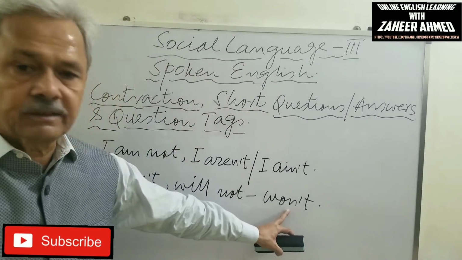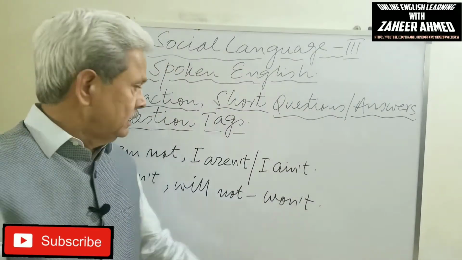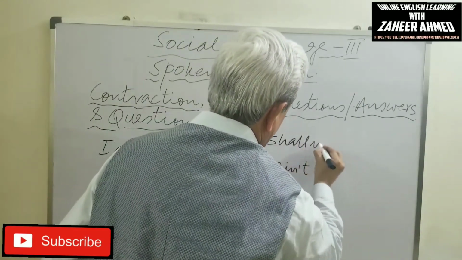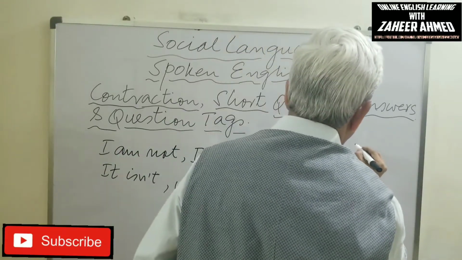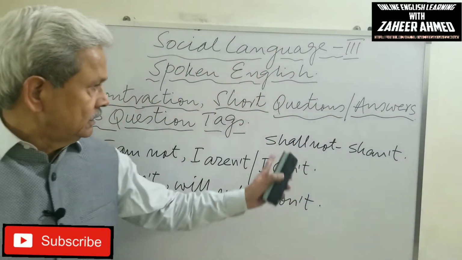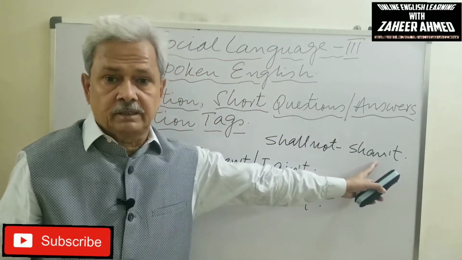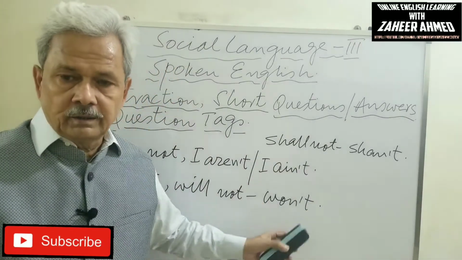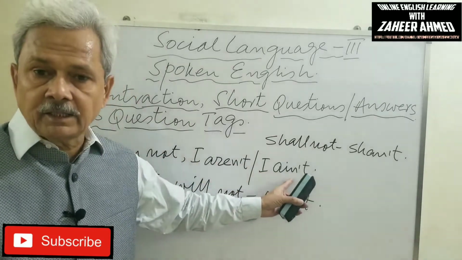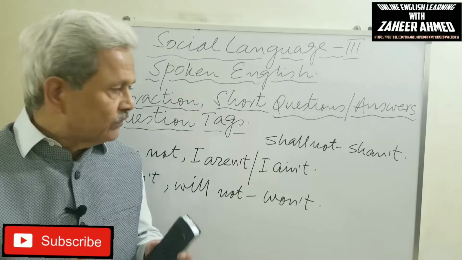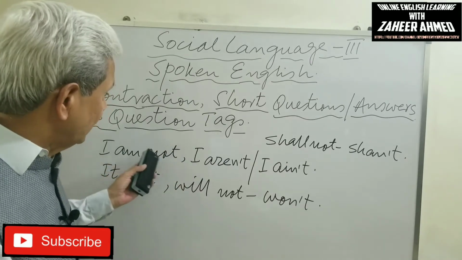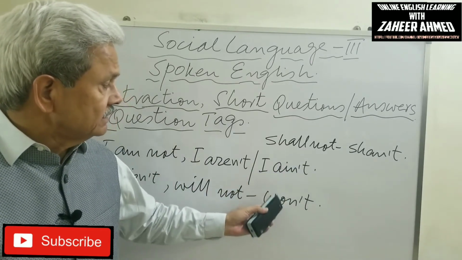Will not changes into won't. Shall not changes into shan't. Also, I am not changes into I ain't. So these are 2 or 3 different ways of changing the subject and auxiliary verb with not in negative sentences.